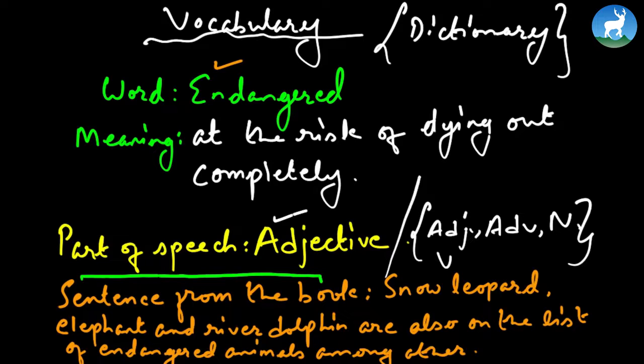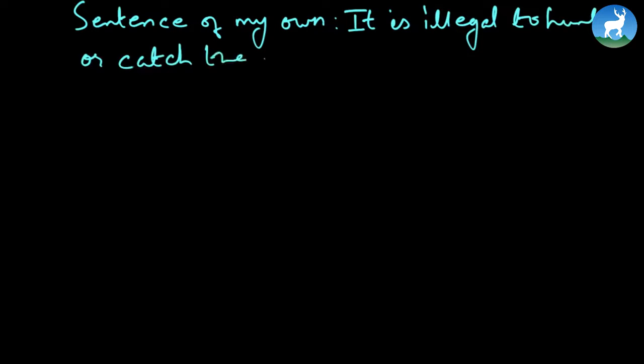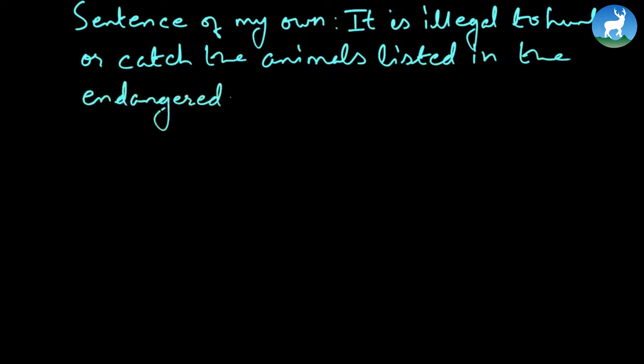Now, once you're done with sentence from the book, move on to the next topic. Remember, it's the format. That would be sentence of my own. Just like the title, now you're making a sentence of your own on the word endangered. So let's say, it is illegal to hunt or catch the animals listed in the endangered list. See, it is illegal to hunt or catch the animals listed in the endangered list.